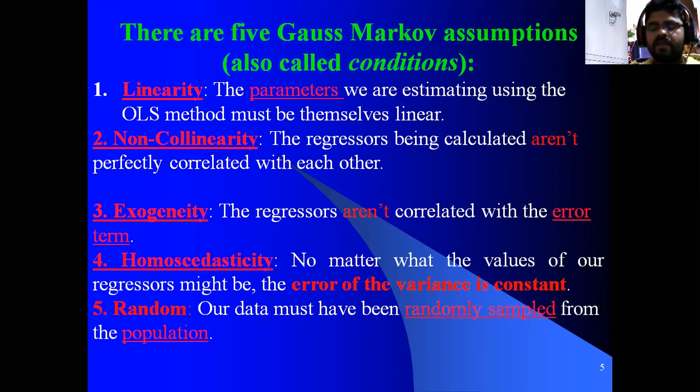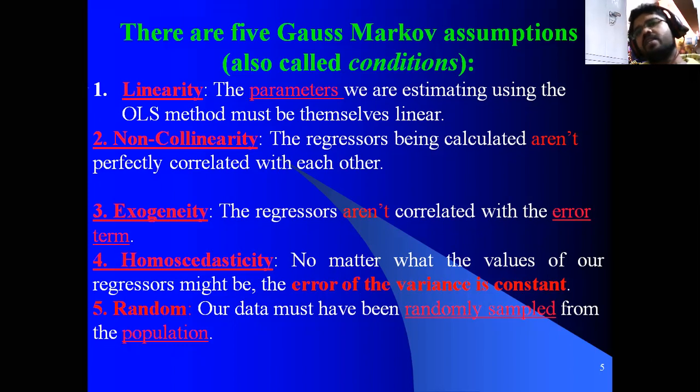In order to follow the properties or assumptions of the Gauss-Markov theorem, the estimator has to follow linearity. The parameters we estimate using the OLS method should be linear. The power value should be equal to 1. I will give an example in the next slide.